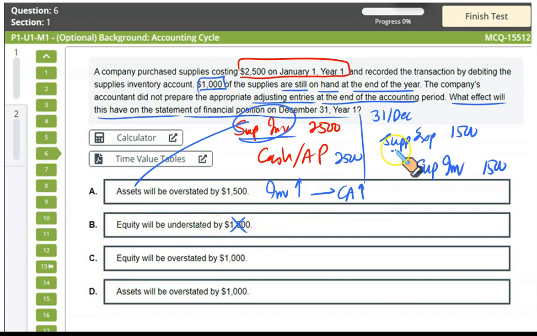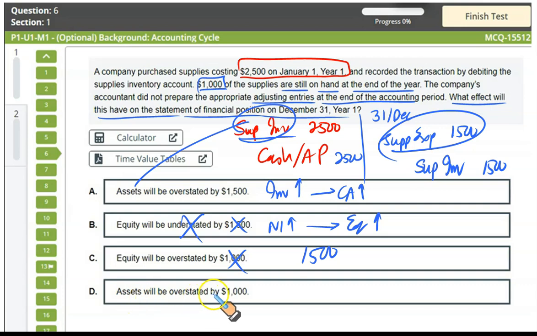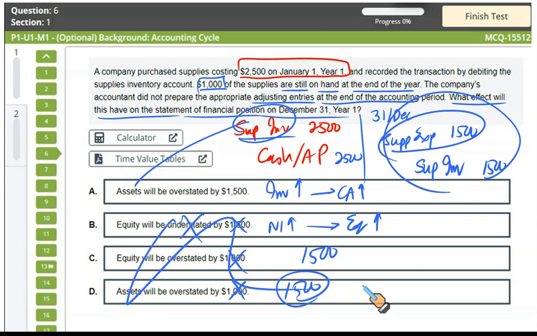Since you did not charge the expense of 1500 supplies expense, your profit is overstated. When your net profit is overstated, that means your equity is overstated, not understated. Equity will be overstated by 1000? It will be overstated by 1500, not 1000. Assets will be overstated by 1000? No. Assets would be overstated by 1500 because you used 1500 worth of supplies inventory, but you did not make the adjusting entry. So options B, C, D are incorrect, A is right.